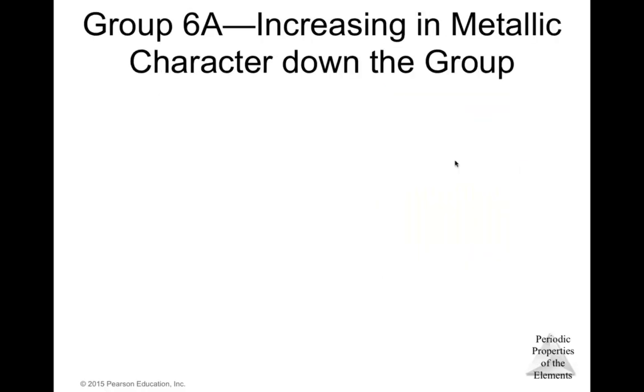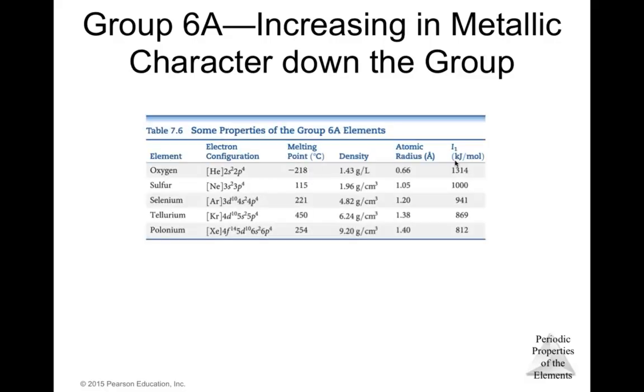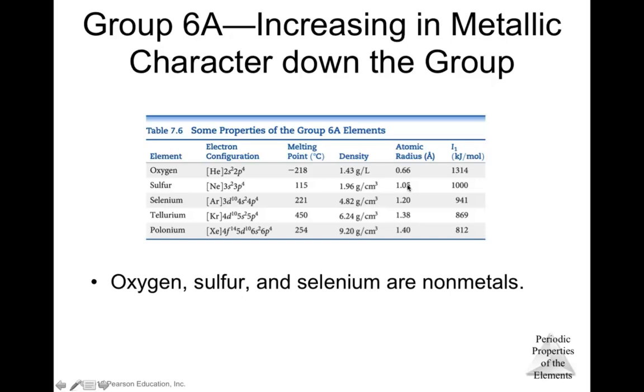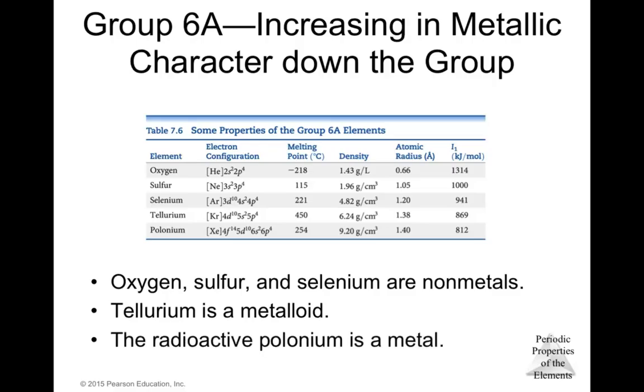Group 6A shows increasing metallic character down the group. Here we have group 6A with all the characteristics: melting point, density, atomic radius, and ionization energy. Oxygen, sulfur, and selenium are nonmetals. Tellurium is a metalloid, and polonium is radioactive and also a metal.